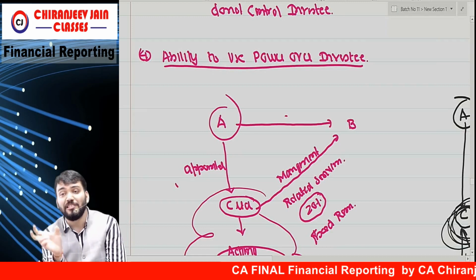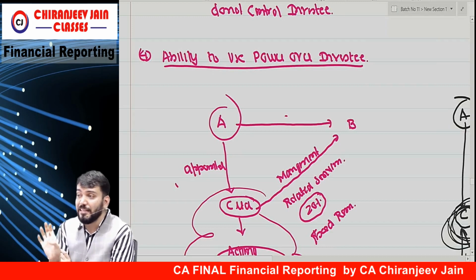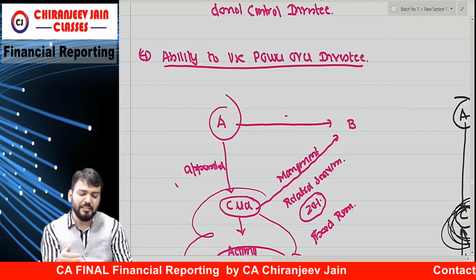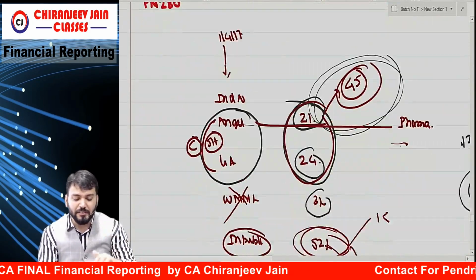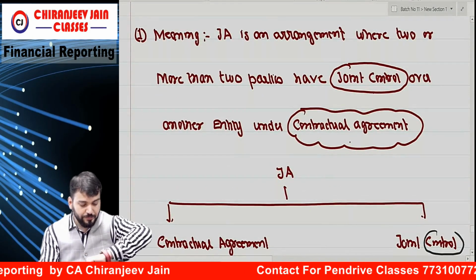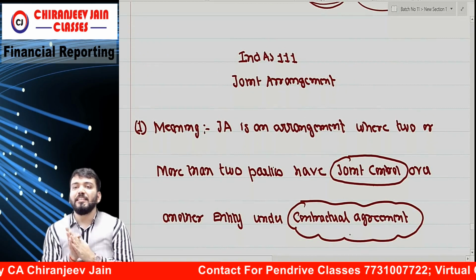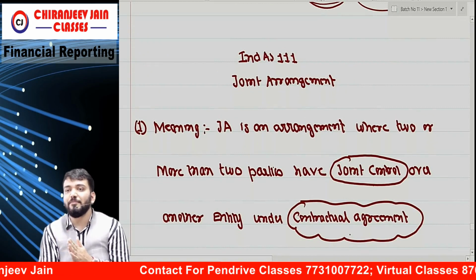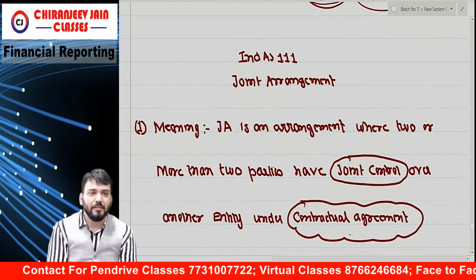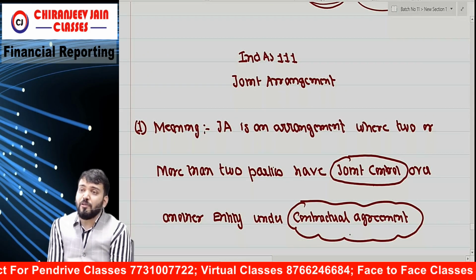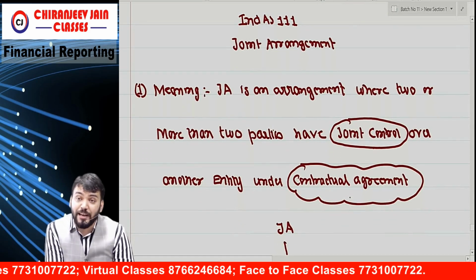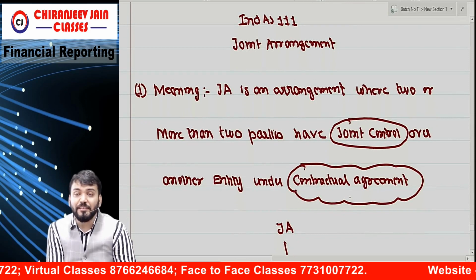So you need to find out who is agent and who is principal. Agent will have no power, and principal will have power. If you read my notes, you will understand. This is the meaning of control. Correct? Now, joint arrangement, Ind AS 111. It is a five-minute discussion. Joint arrangement means what? Joint arrangement is an arrangement where two or more parties have joint control over another entity under